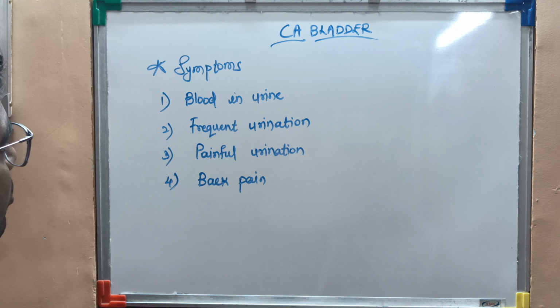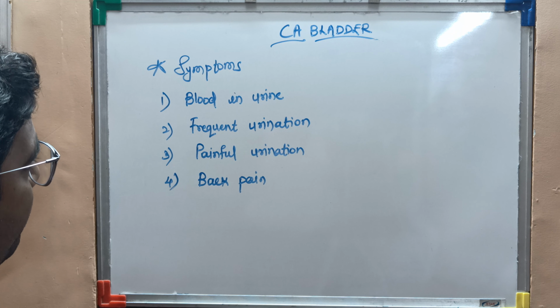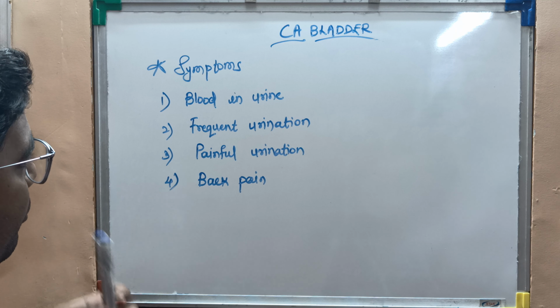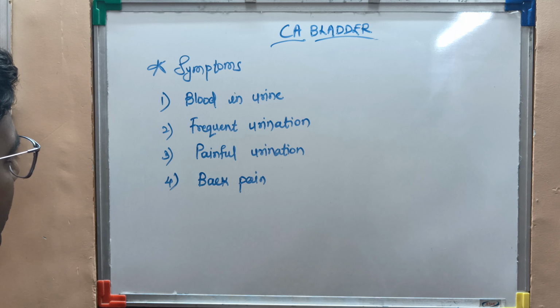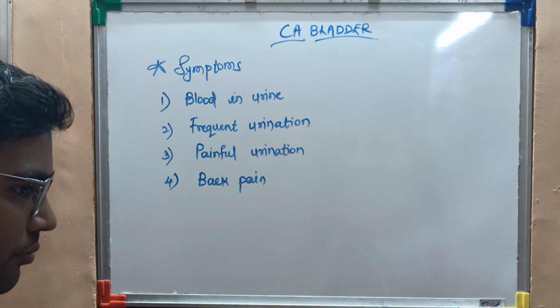Now we will focus on the symptoms of the CA bladder. The first one is the blood in urine, which we also call hematuria. The second one is the frequent urination. The third one is the painful urination, and the fourth one is the back pain.